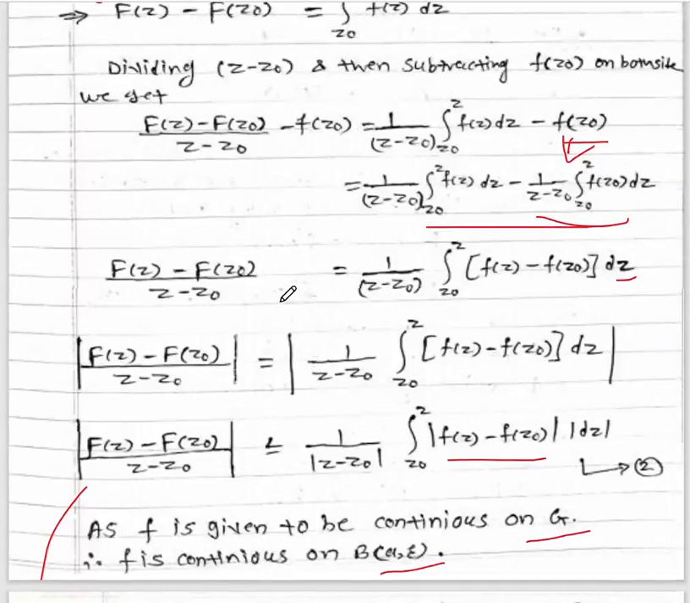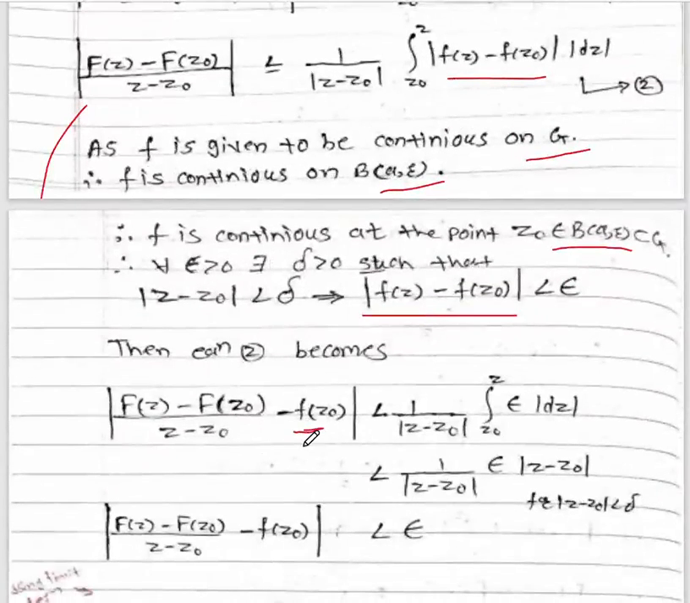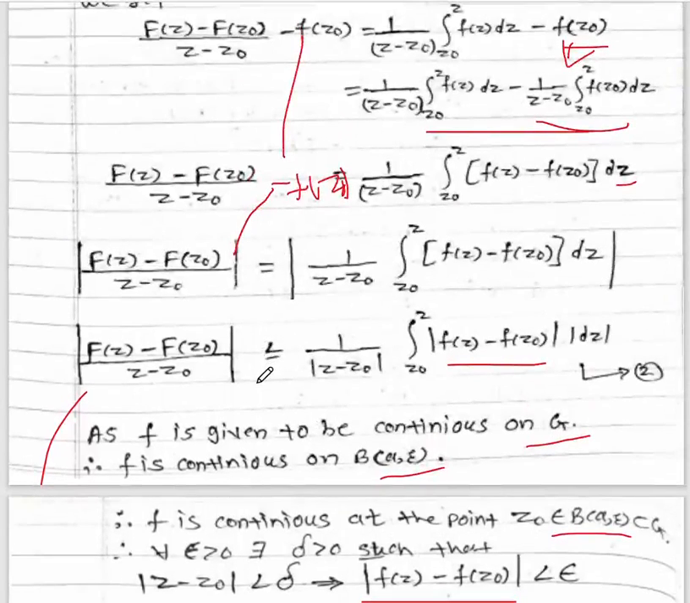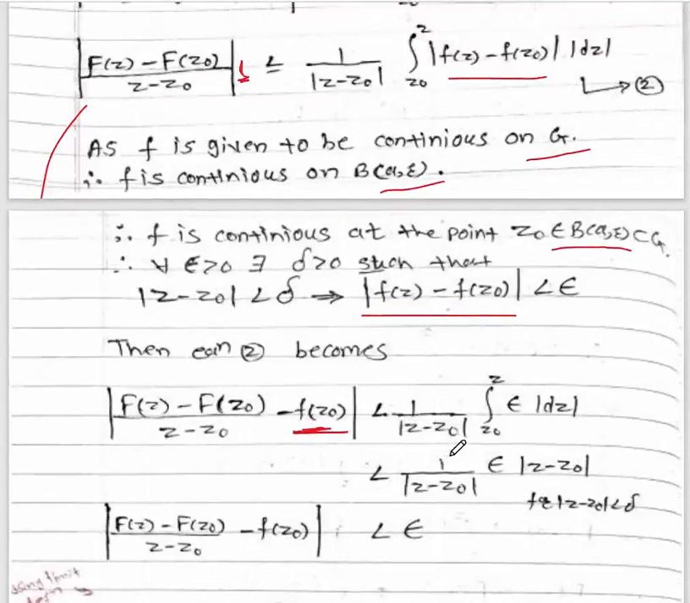here is a mistake of term, so this should be the f of z0 term. Okay, so this term will be here. So here we have written the correct step. Okay, here is some mistake, so you have to add minus f of z0. Okay, less than 1 upon mod z minus z0 integral of z0 to z, and the value of this term is from this equation, that is epsilon mod dz.